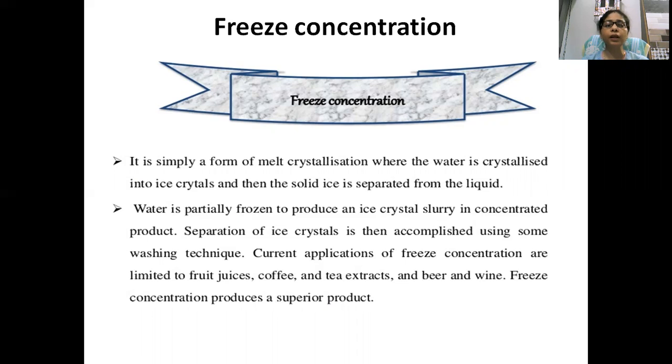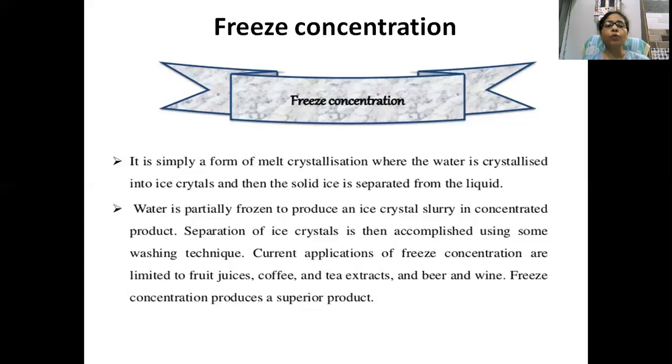For example, you have seen apple concentrated juice, lychee, guava. There are many flavored concentrated juices coming in plastic bottles, and the instruction is given to take 1 spoon of this concentrated juice and dilute it with 1 liter or 2 liters of water, and you can enjoy the fruit juice.